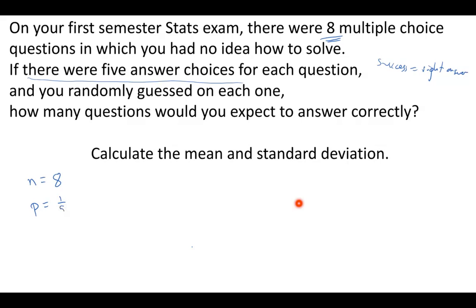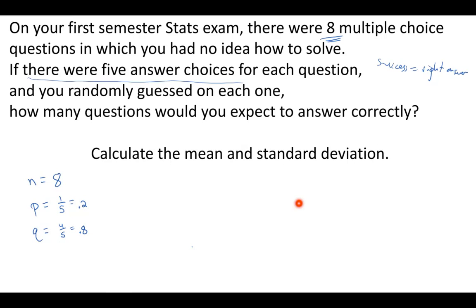So 1 out of 5. If you want to go ahead and make that a decimal, you could as well, 0.2, or you could just leave it as 1 out of 5. Which means the probability of failure would then be 4 out of 5. You got a 4 out of 5 chance of getting the answer wrong, which is equivalent to 0.8.